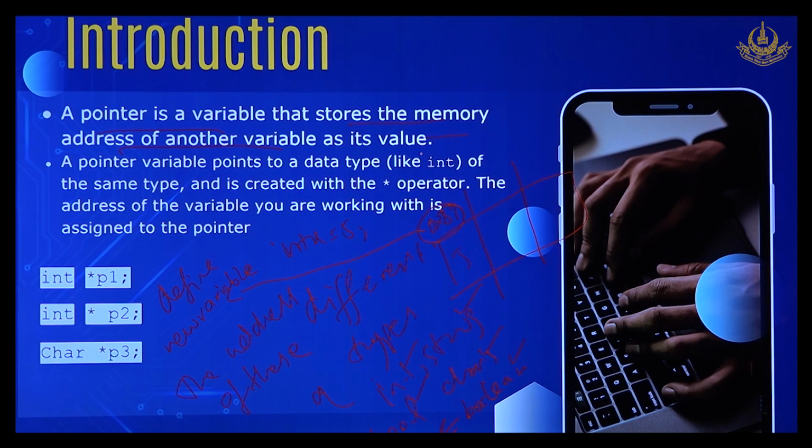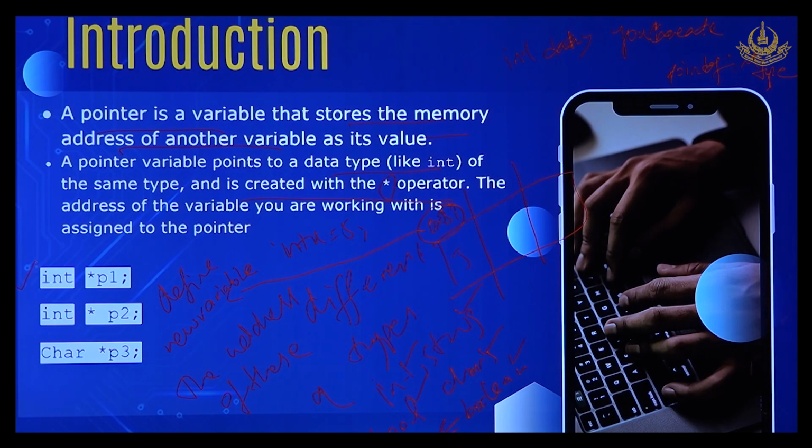A pointer variable points to data of the same type, like int, and is created with the asterisk operator. So what does that mean? It means that if you have int data, you have to create a pointer of int type.